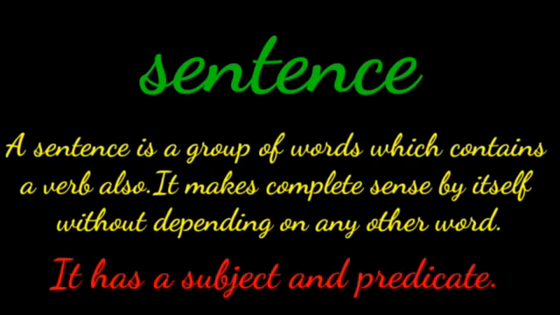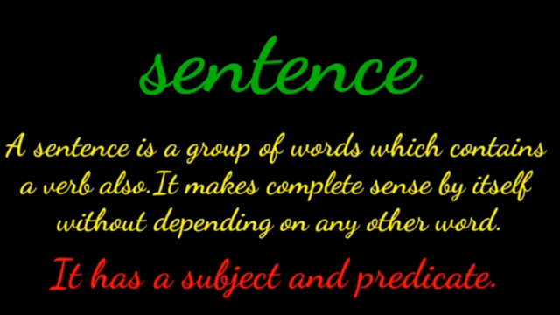I will tell you once again, children. What is a sentence? A sentence is a group of words which contains a verb also.